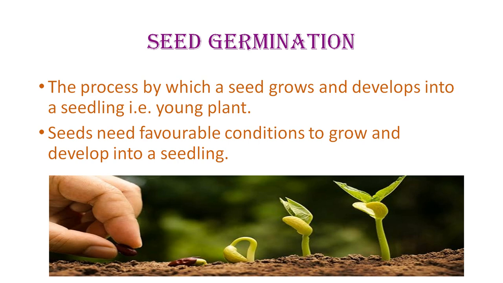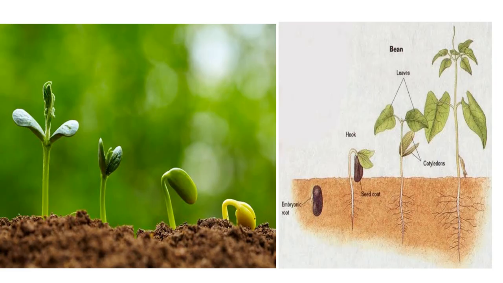It is the process by which a seed grows and develops into a seedling, that is, a young plant. On the screen you have seen the bean seed sown into the soil. Getting favorable conditions, it continues to grow, and seeds need favorable conditions to grow and develop into a seedling.